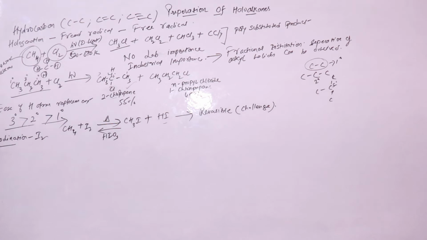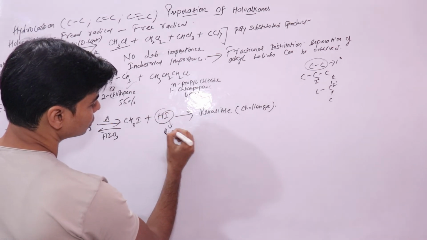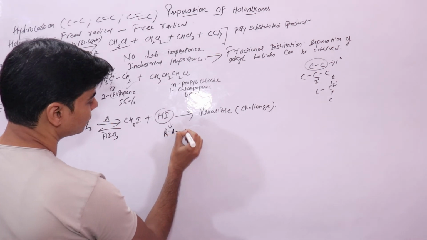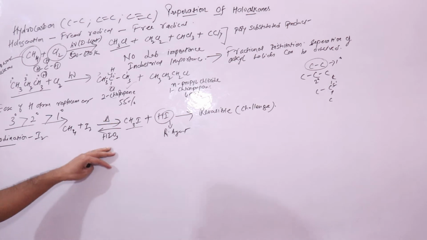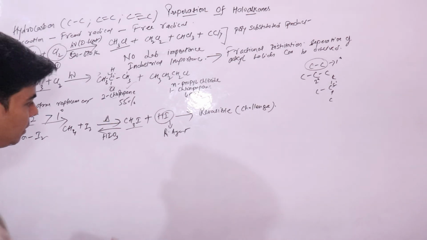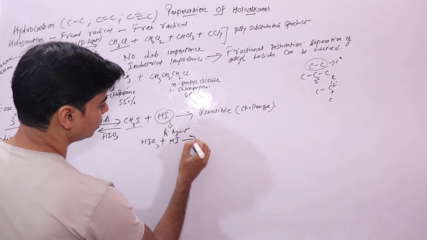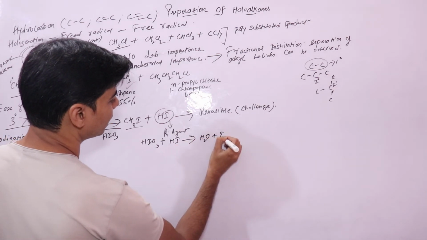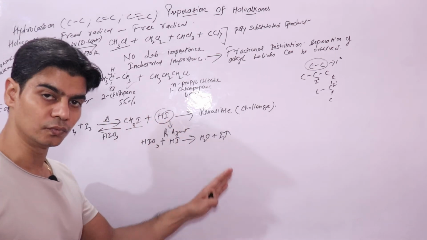Because the hydrogen iodide formed in the reaction is a strong reducing agent, which will react with methyl iodide to give you methane and iodine. If you carry out this reaction in the presence of iodic acid, it will react with hydrogen iodide to give you water plus iodine, right? So in this way the product hydrogen iodide is removed.